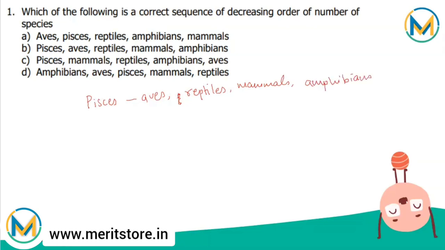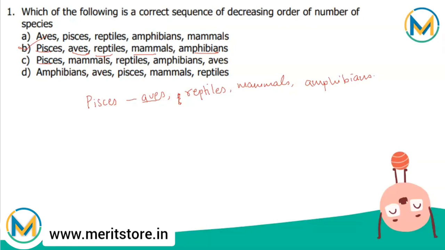So looking towards the options, if we have the same series which goes like Pisces, so Pisces we have in option B and C. Then after we have aves, so it's there only in option B, then reptiles, then mammals, and then amphibians. So the correct sequence of decreasing order of number of species is option B.